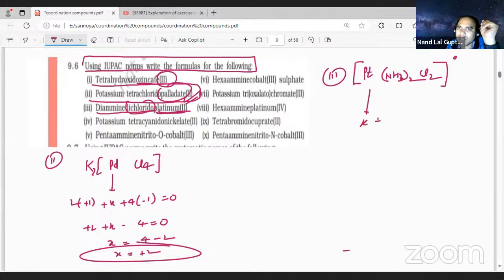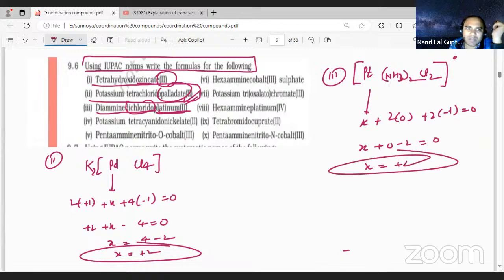You can consider it to be X. Then 0 multiplied by 2, and 2 multiplied by minus 1, equal to 0. So X plus 0 minus 2 equal to 0. So X is equal to plus 2. So this is very simple, student.